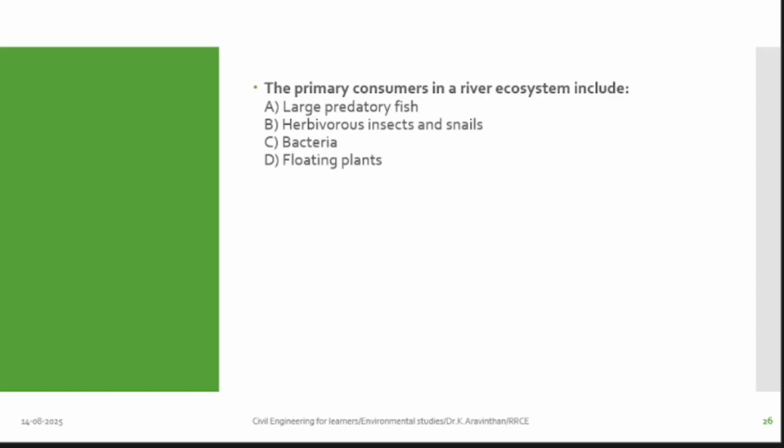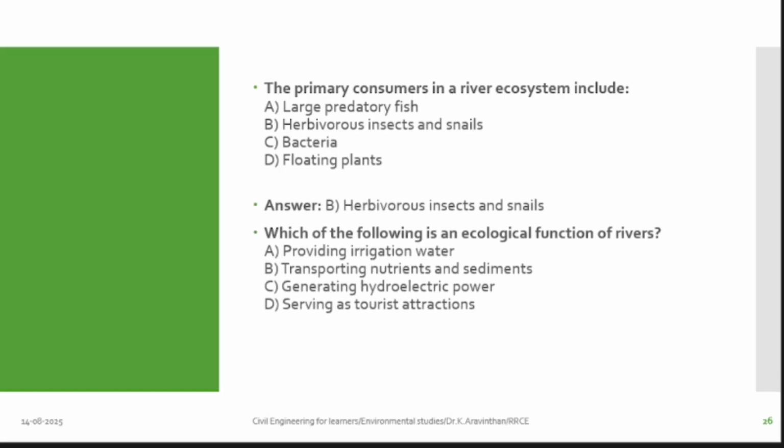Primary consumer. Is D a consumer? Plant is what? Producer. It is a producer. Bacteria is what? Bacteria is decomposer. They decompose. Large fish is what? Secondary consumer. Large fish consumes small fish, isn't it? So what is the answer for this? Insects. Primary consumer means what? Those who eat plants are called primary consumers. So insects eat plants, snails eat plants. B is the answer.